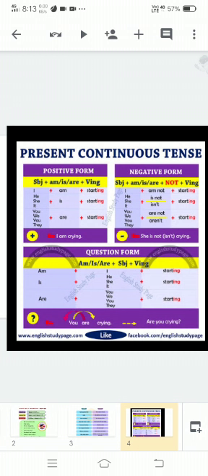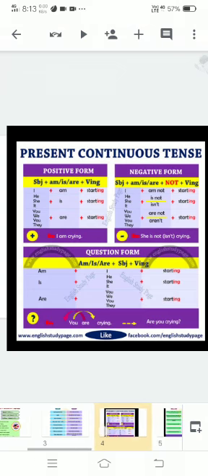Example, you have here: you are crying. This is a simple sentence, but if I have to say this in present continuous tense, how will I say it? Are you crying, in its interrogative form. Okay, I hope this is clear to you.